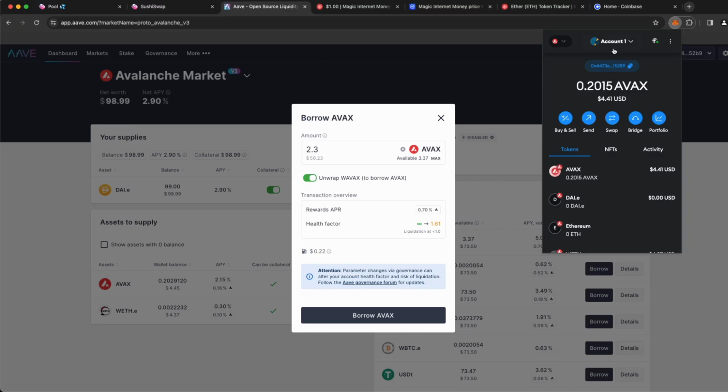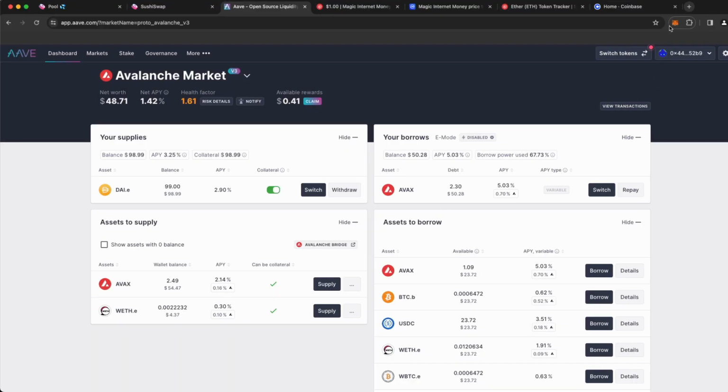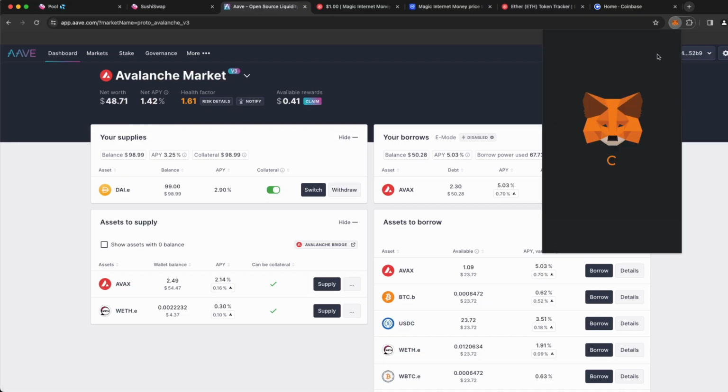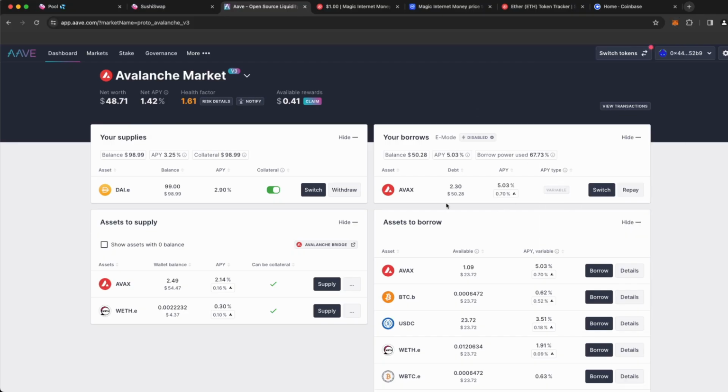And so note again that here in my Avalanche wallet, I only have about $4. So let's go ahead and let's borrow it, and we should see the value of our wallet increase significantly to about 50 bucks. Okay, and all done. So let's go ahead and let's look in our wallet and just confirm that we have that 50 bucks. So here in our tokens, you can see our AVAX is up to $54, and that's because we're borrowing it now.